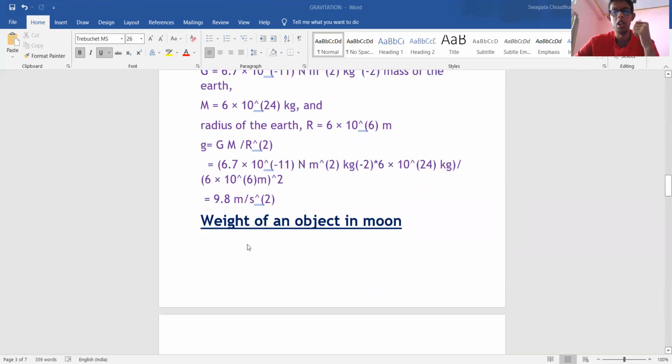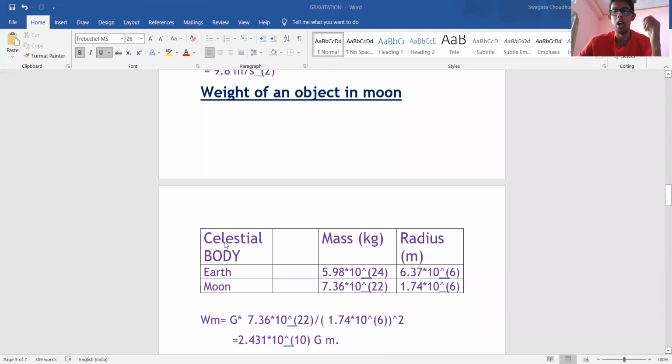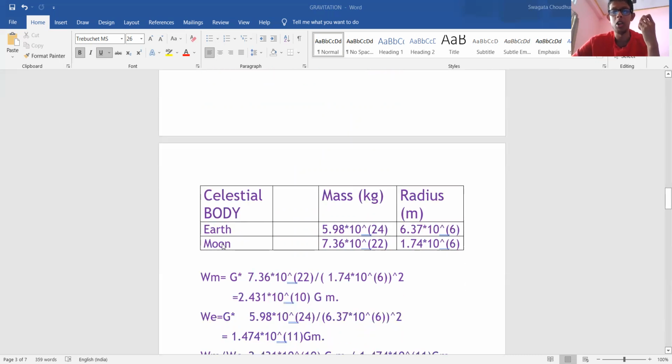Okay. Now you must be wondering why an astronaut flies in the air in space, and why can't we fly in the air on the earth? Okay, so let's compare the weight of the body on the moon and on earth.